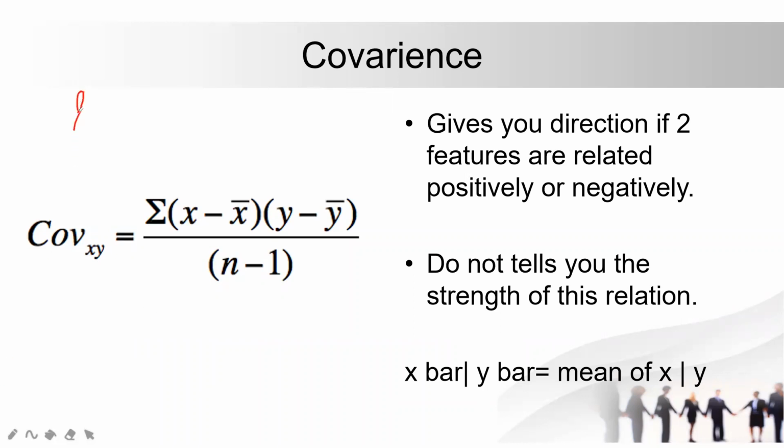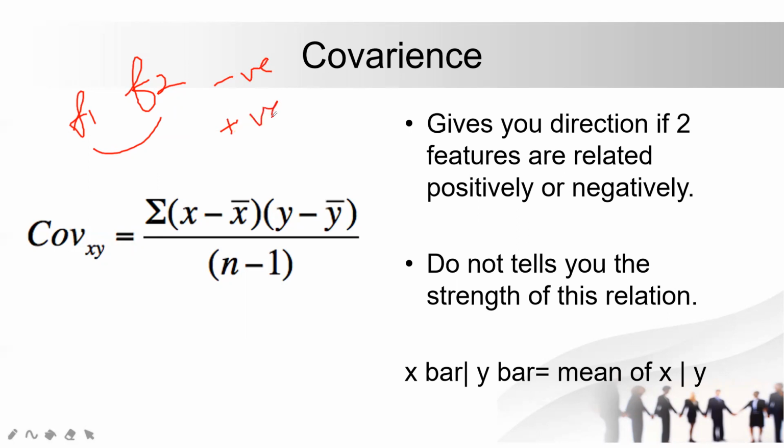Features means your columns. So I'm having two columns, f1 and f2, and I'm asking how much relation they have with each other. We get either a negative value or a positive value out of it.